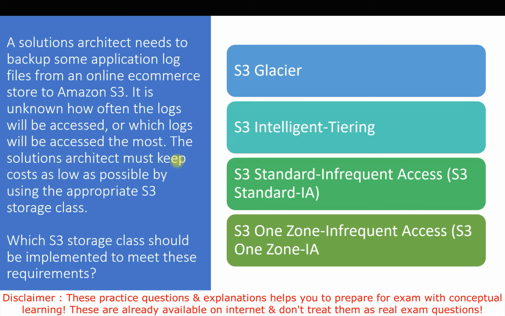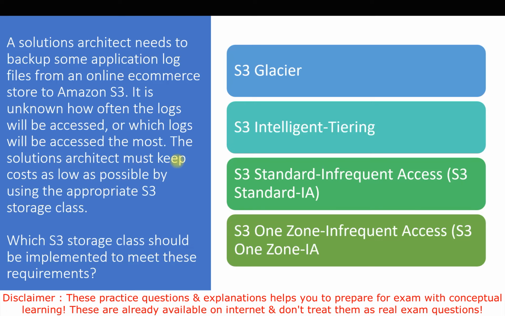It works by storing objects in two access tiers: one optimized for frequent access and another, lower cost tier optimized for infrequent access. This is ideal in this case, but for the time being we will keep this option on hold.